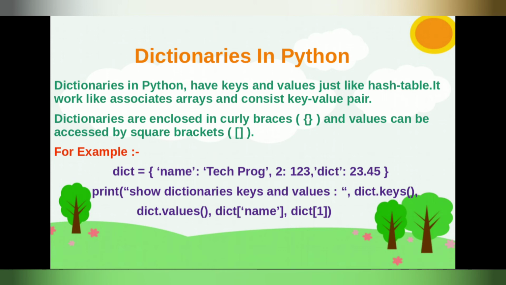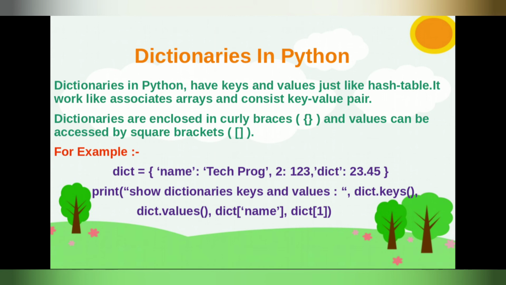And if you want to access them, you can use indexing. Here, in dict, I'm using indexing, and in that index I'm using a string called name, because I'm giving the key name as a string. That's why I'm using name here. It will print the value of that key. If you write it here and print, you can see tagprog, and tagprog is the value of that key which is named name.